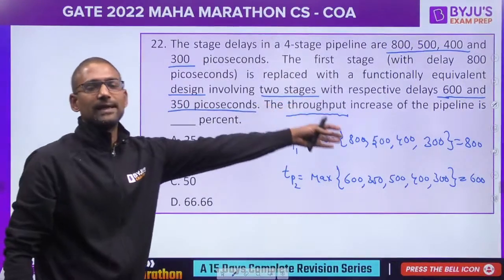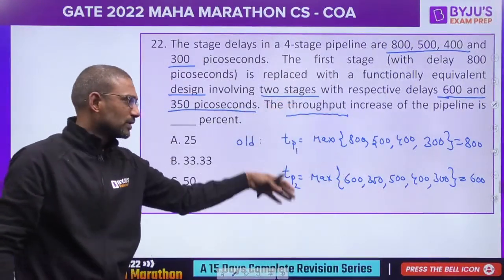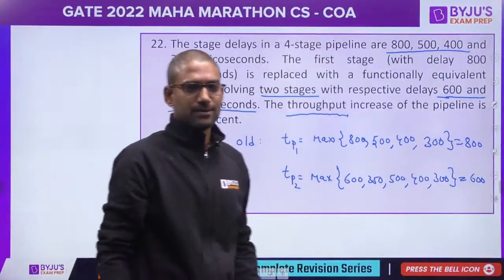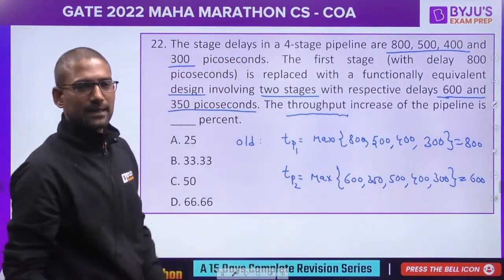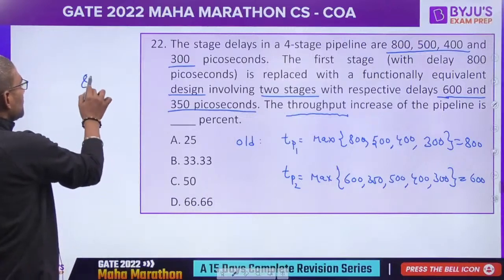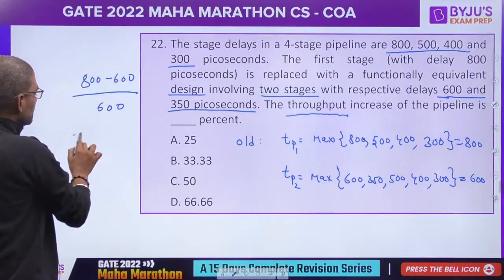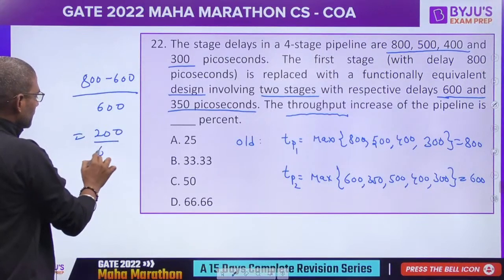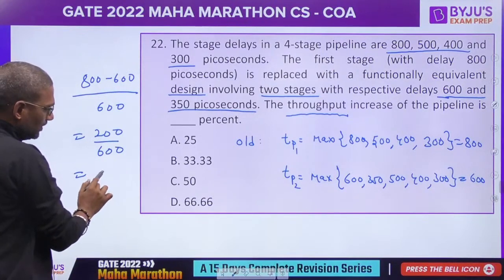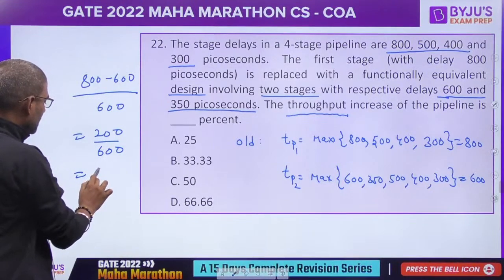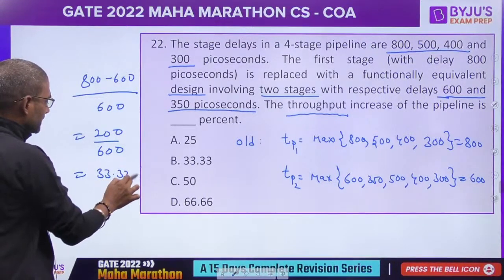One is doing work in 800 time, other is doing work in 600 time. So what is the increase in the performance? It's a simple calculation. So it is 800 minus 600 by 600. Maybe it is 100 by 300, 1 by 3, 33.33%.